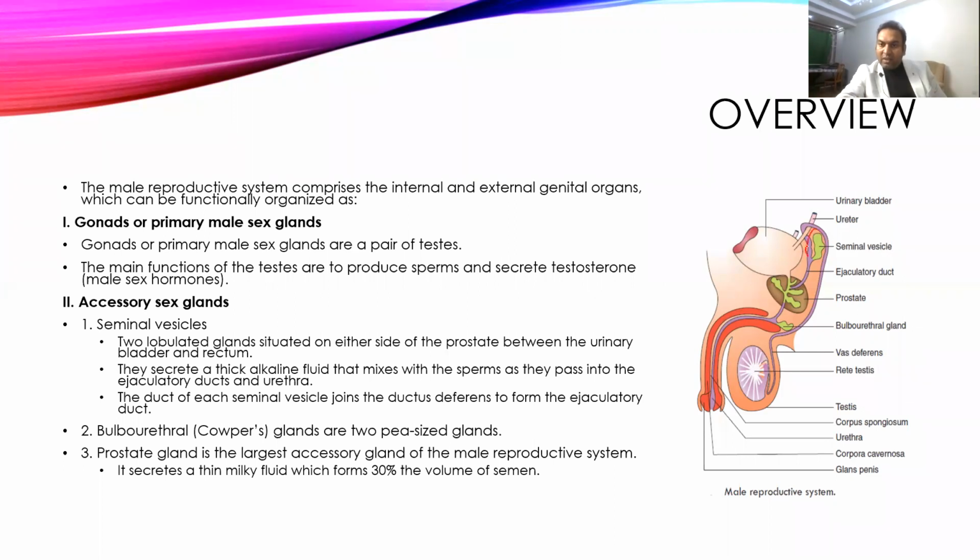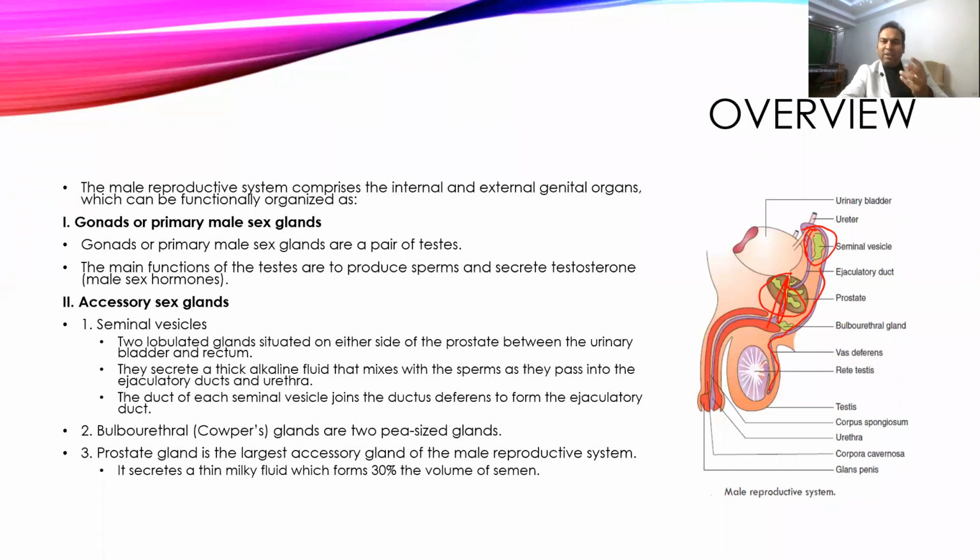So this is the seminal vesicle. If you can see, it is attached to the vas deferens. This is an extension of the vas deferens. It attaches to the vas deferens just before entering the prostate. The prostate is another gland, present at the base of the urinary bladder and just before the origin of the urethra. The prostate surrounds the urethra in all directions, and the urethra pierces the prostate. So before entering the prostate, the seminal vesicle will be there. It is close to the rectum, with the urinary bladder anteriorly and the rectum posteriorly.